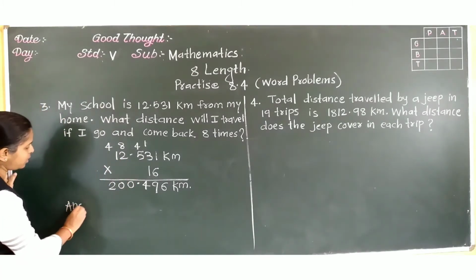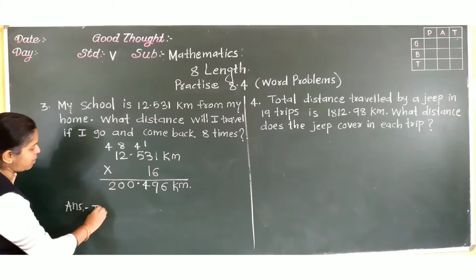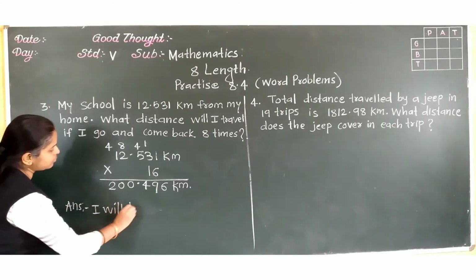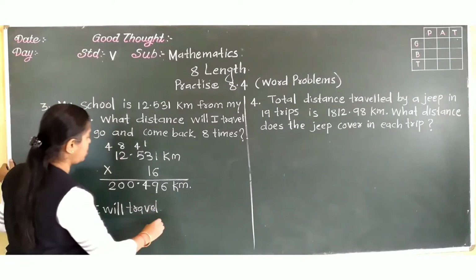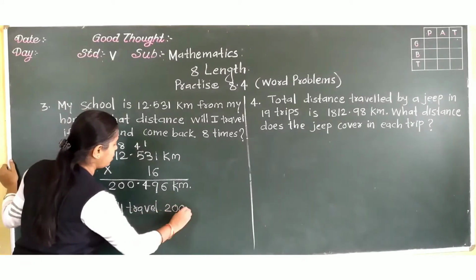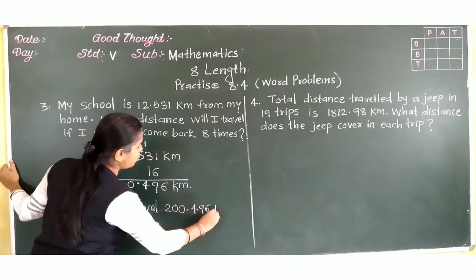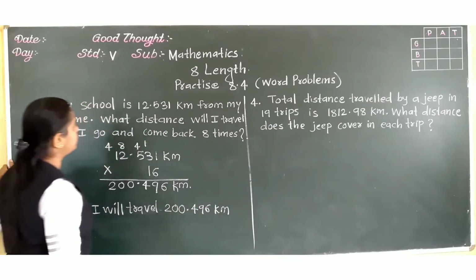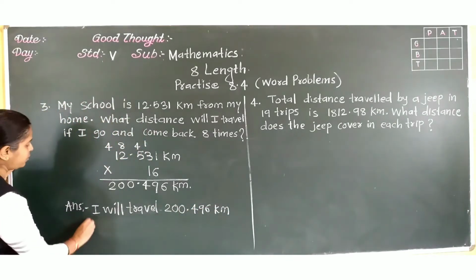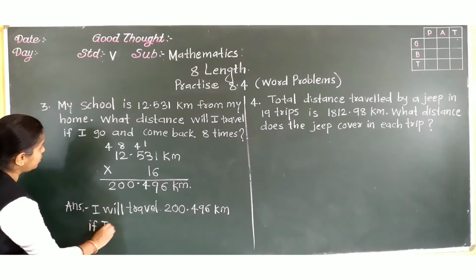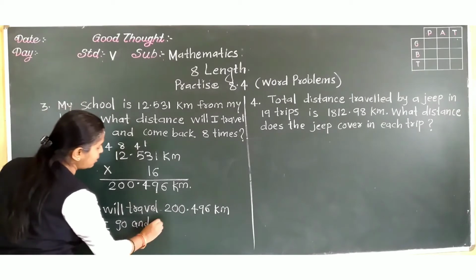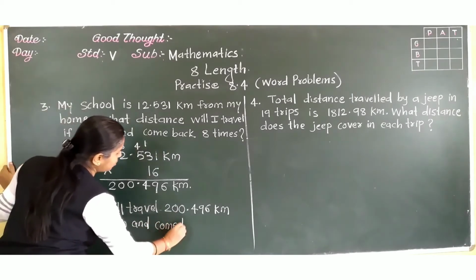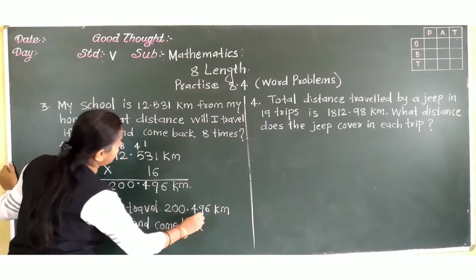Answer, how to write: I will travel 200.496 kilometers if I go and come back 8 times.